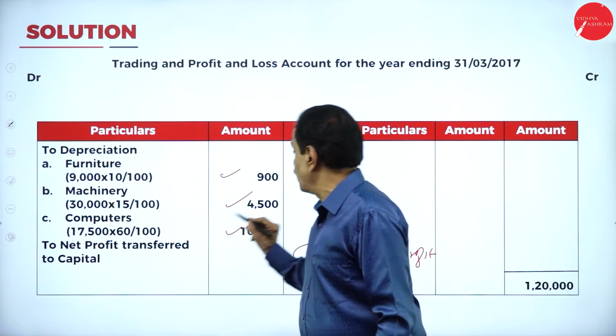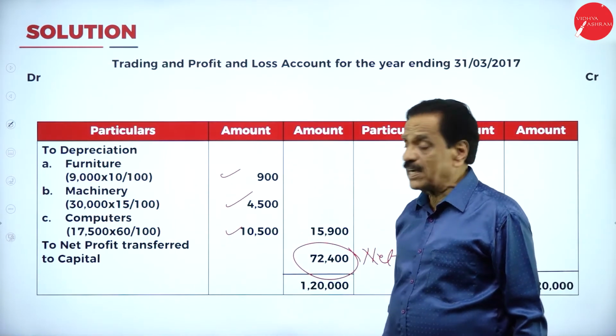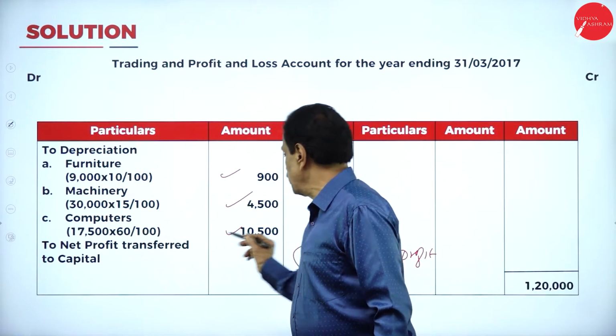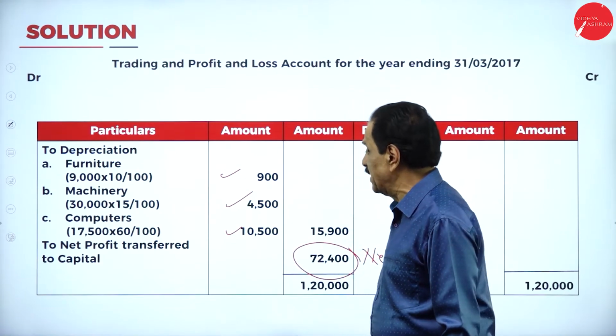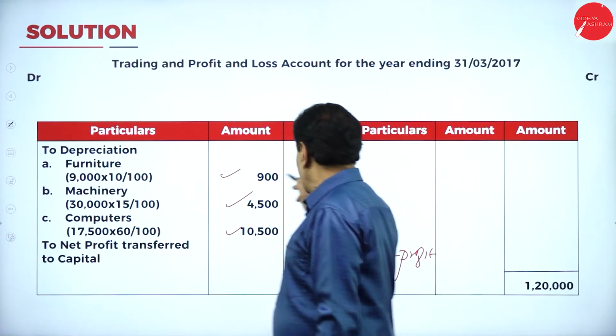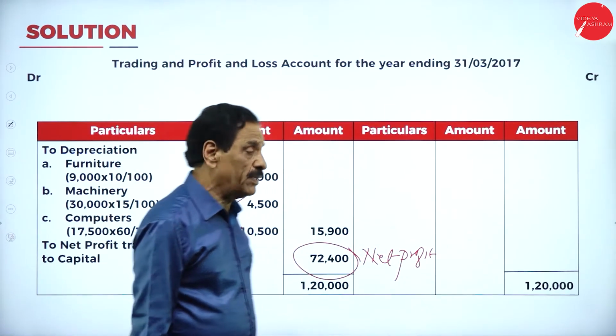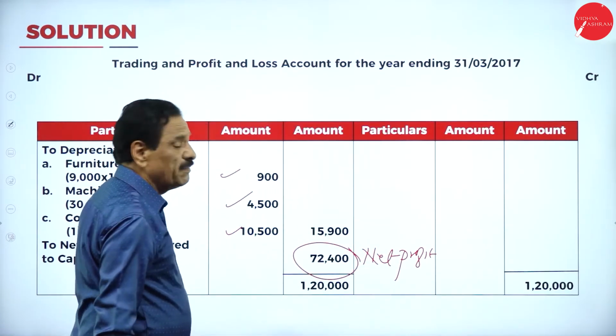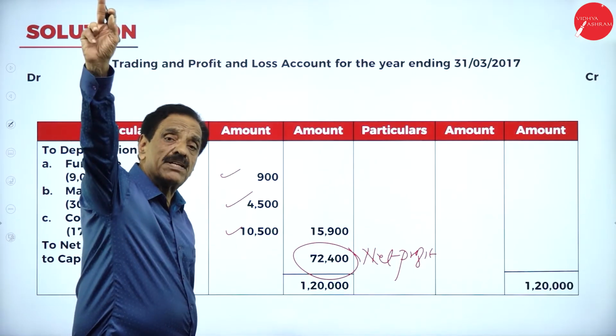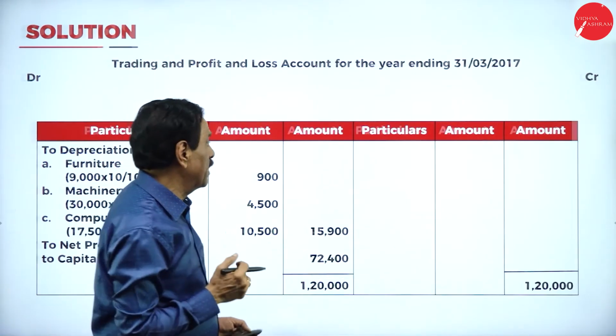On 30,000, 15% will come to 4,500. On computer, 60% will come to 10,500. If you add all these, it becomes 15,900. What's your total? 1,20,000. The net result is 72,400, which is transferred to the balance sheet, added to capital.